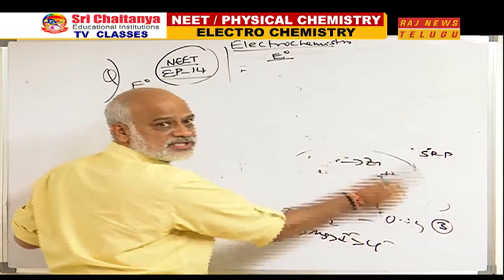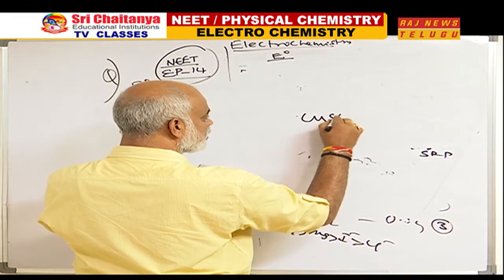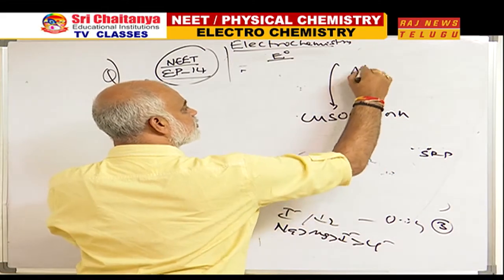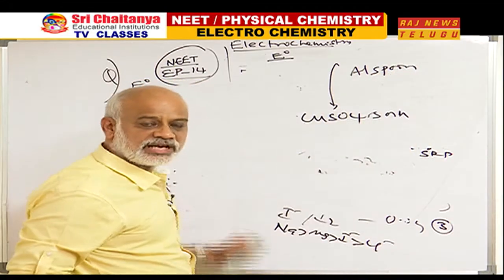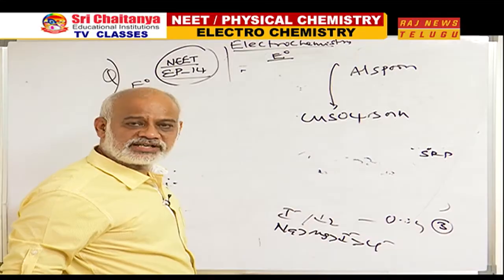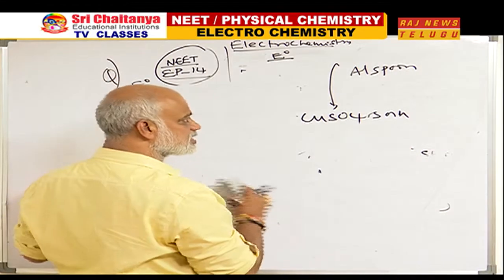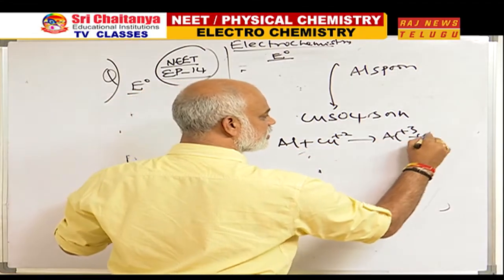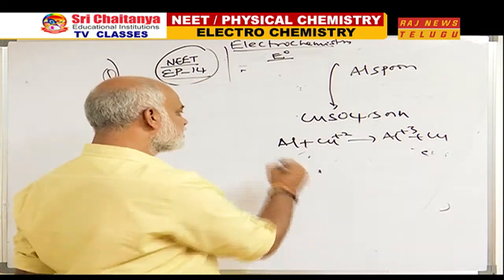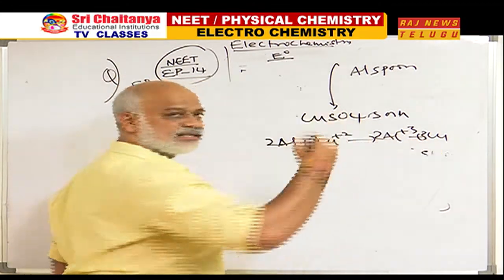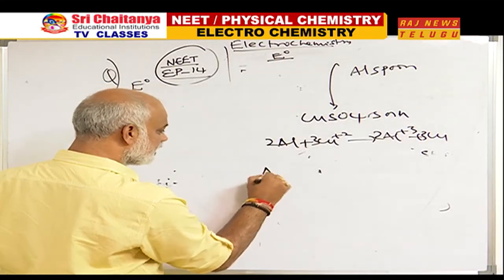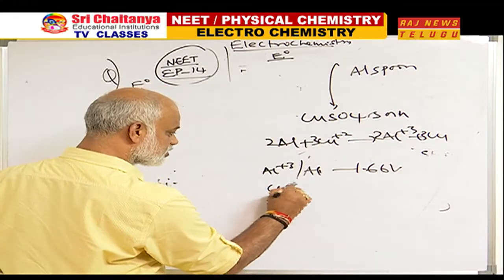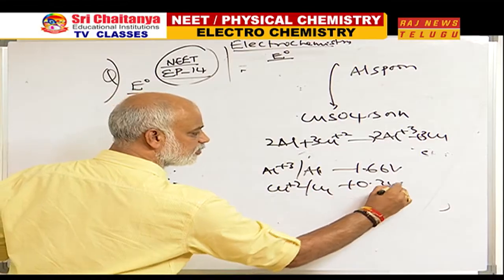Some people ask the same question as, I have a copper sulfate solution. I am actually stirring it with aluminum spoon. What happens? Very simple. What happens means you should always say Al plus Cu plus 2 gives Al plus 3 plus Cu. He is asking indirectly, can this occur or not? To understand that, Al plus 3 to Al value minus 1.66. Cu plus 2 to Cu value plus 0.34.